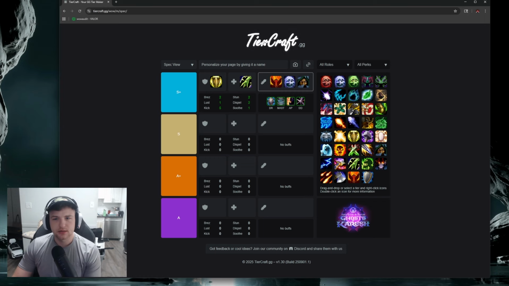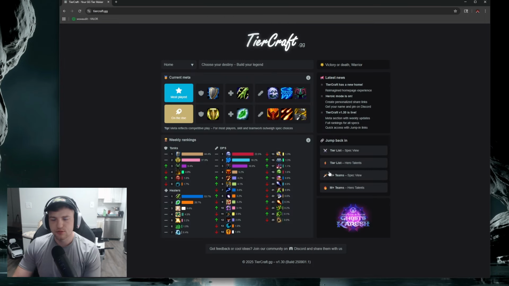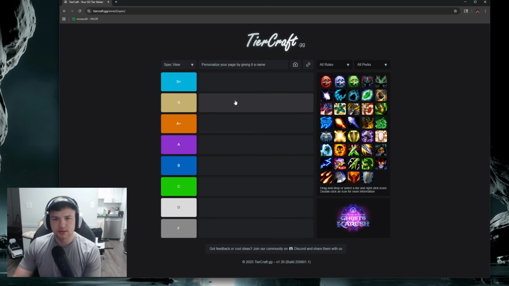You can also do this. You can make like a little tier list. You can do it by hero talent, but you can also look at a tier list here and create your tier list too. So if you've ever seen people making tier lists, this is most likely where they're doing it. So yeah, that is tiercraft.gg.